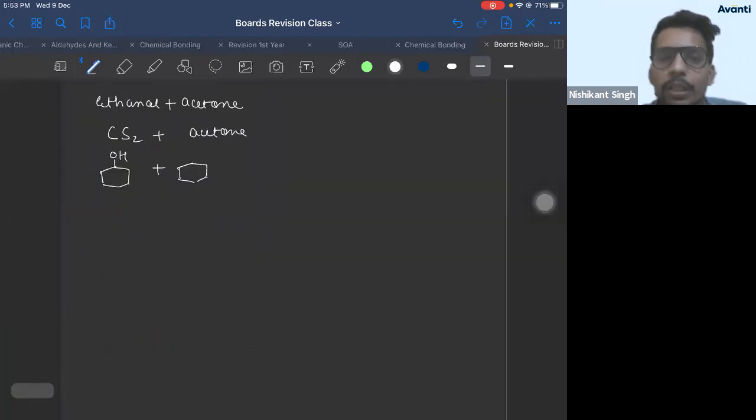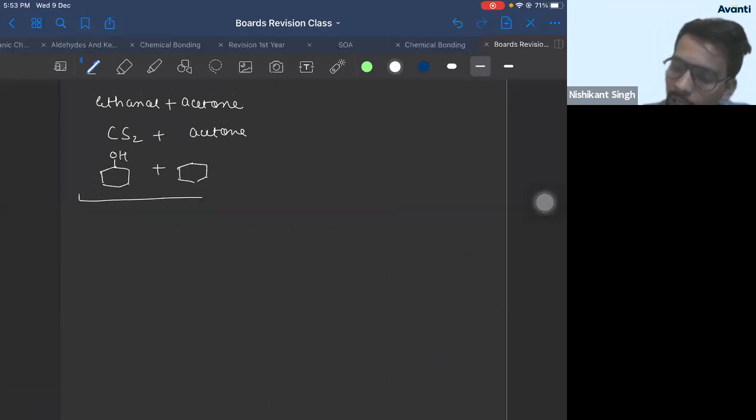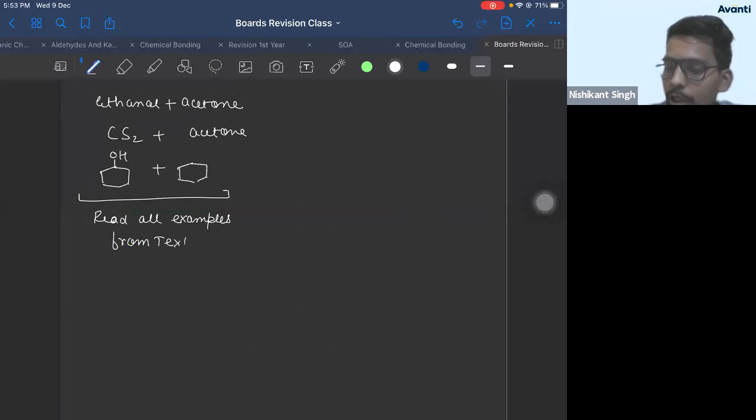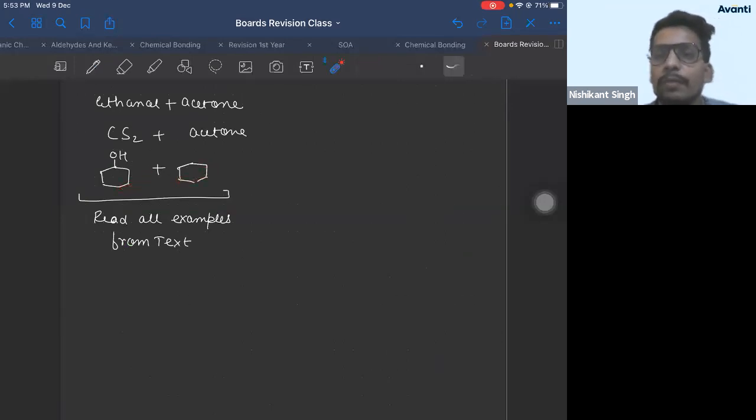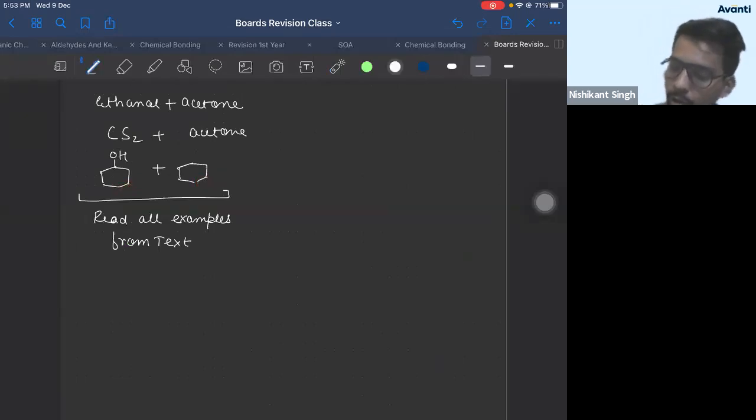So what I would suggest is go home and read all examples from the textbook. Why? Because a 1 mark question can be: cyclohexanol and cyclohexane show which type of deviation, positive or negative? You'll get a 1 mark question, so you should know all the textbook examples.